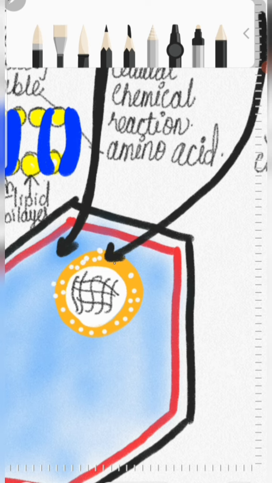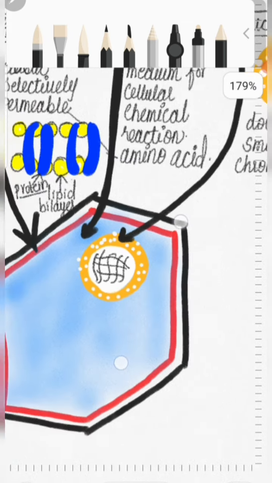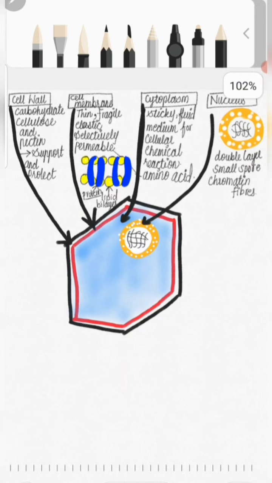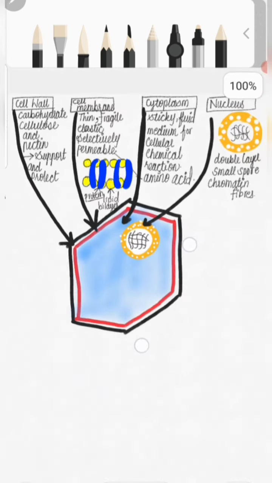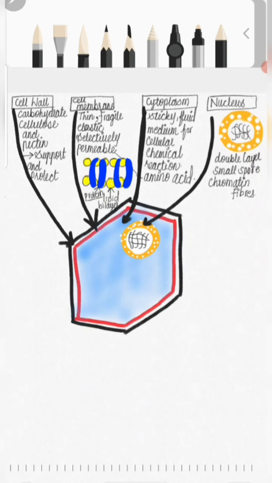So this is about the nucleus, and the main function of a nucleus is to transmit the hereditary information from one generation to another generation. And nucleus is a very important organelle in a cell, as it controls all the metabolic activities of the cell.